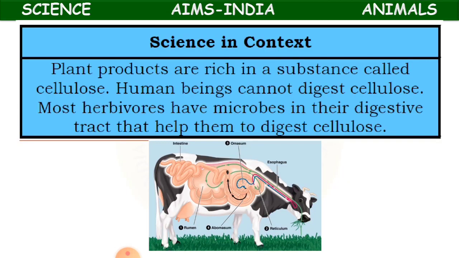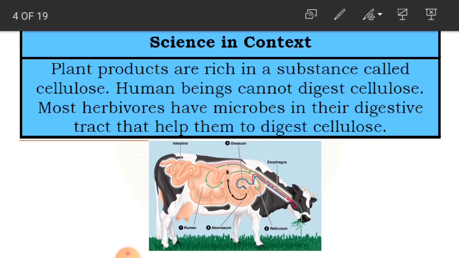Now, plant products are rich in a substance called cellulose. Human beings cannot digest cellulose. Most herbivores have microbes in their digestive tract that help them to digest cellulose. Just as we have fat, carbohydrates, proteins, minerals and all that in the food, plants have a very rich substance called cellulose.